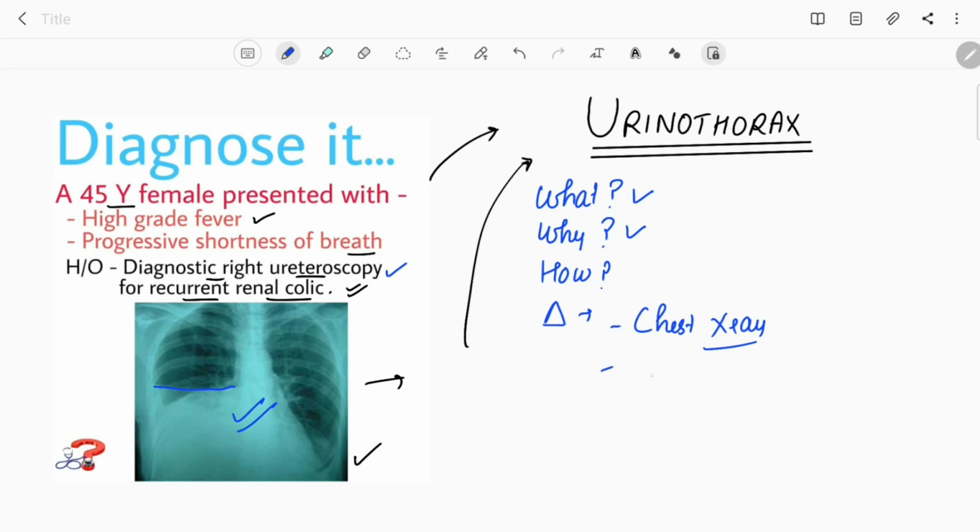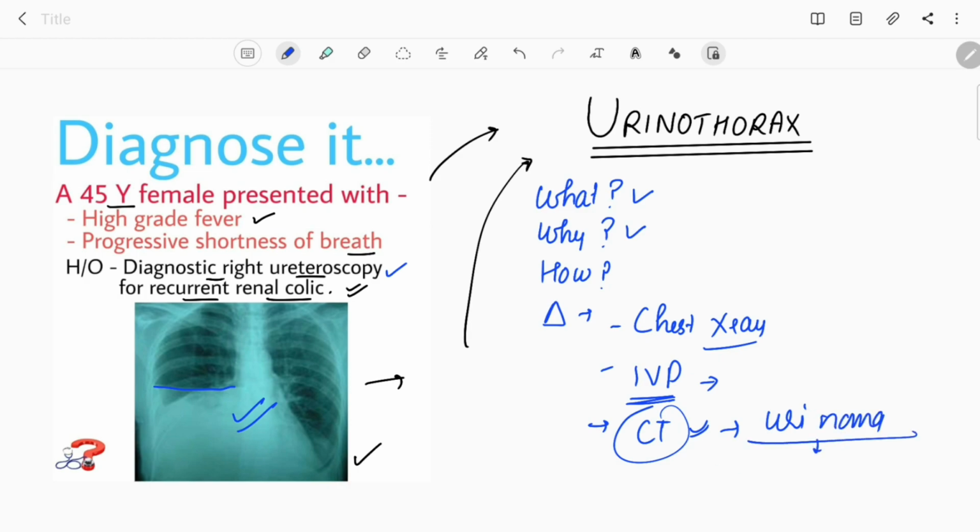After this chest x-ray, we can go for other investigations like IVP, intravenous pyelography. In this IVP, we can see the leakage of contrast from the retroperitoneal space to the pleural cavity. The other investigation we can go for is an abdominal and thoracic CT scan, and in the CT scan we can see the presence of urinoma, and along with urinoma, we can confirm the presence of urinothorax.